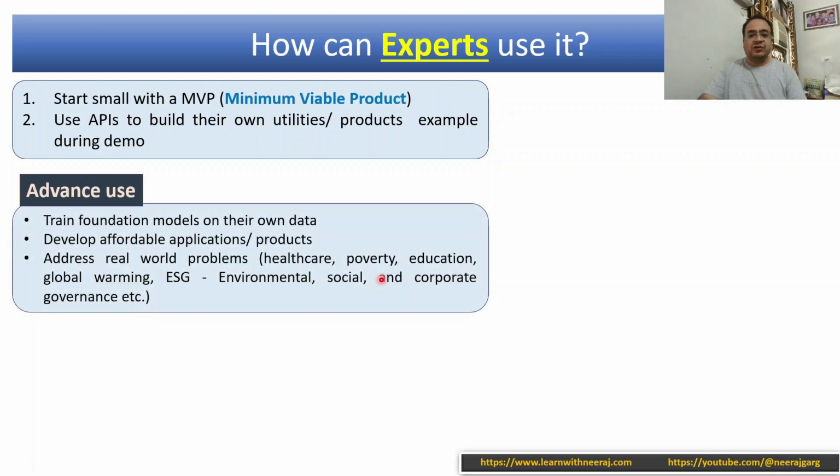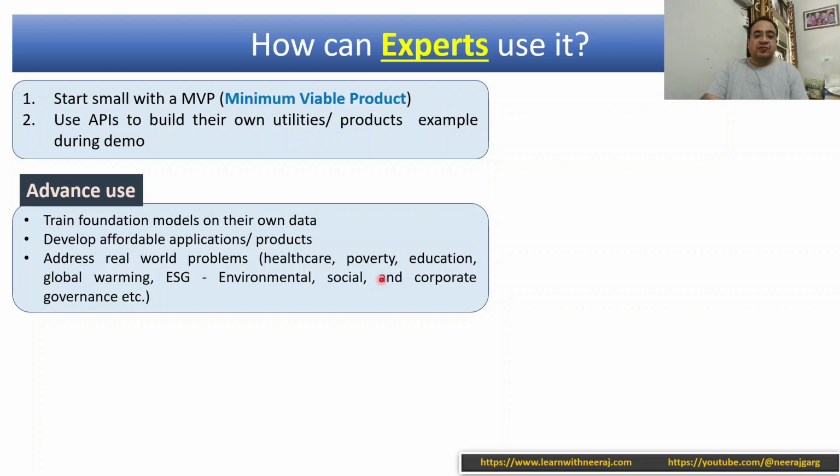Advanced use could include that foundation models can be trained. They can train their own foundation models. Though there will be a huge cost involved in that, these days there are more advances coming in that, right? So maybe if they have some funding, investment, and they have time also, then it can be a possibility.